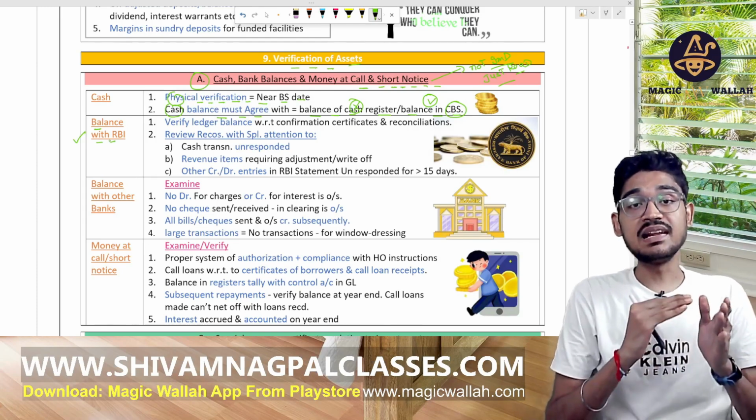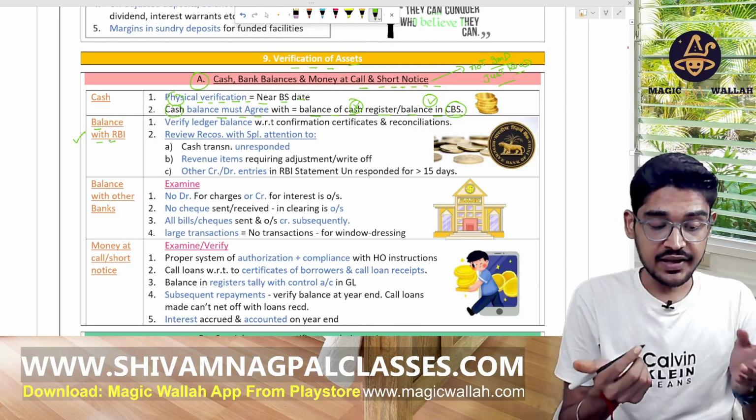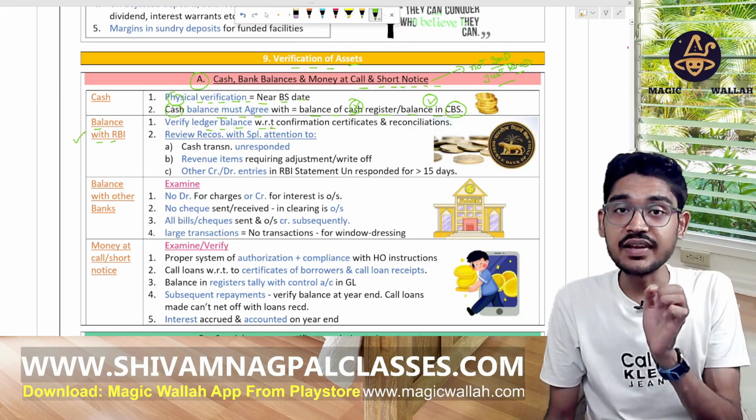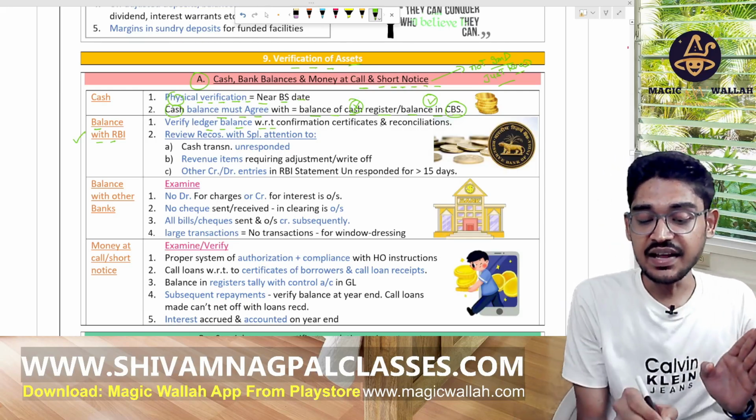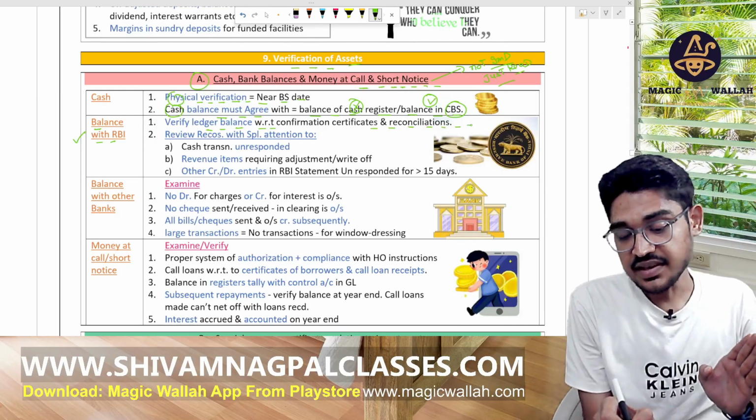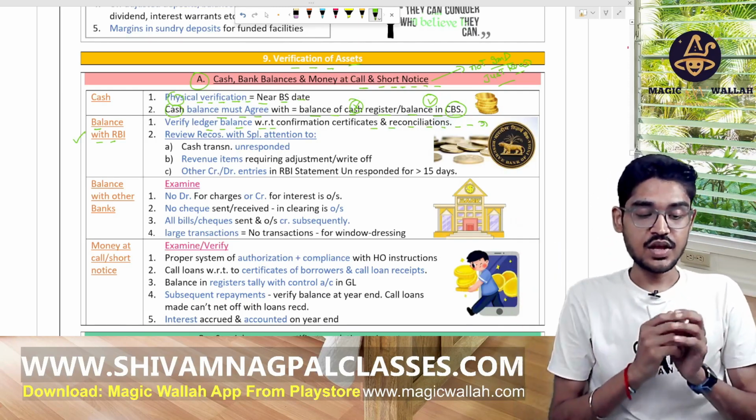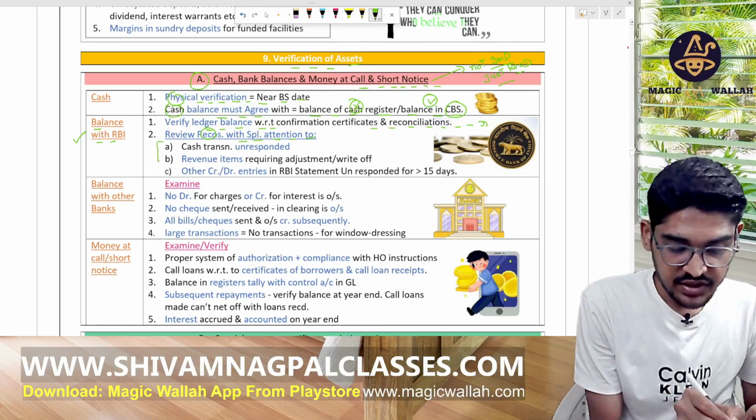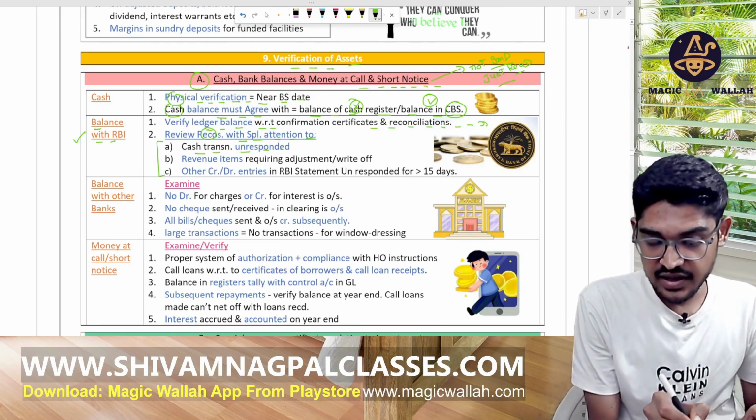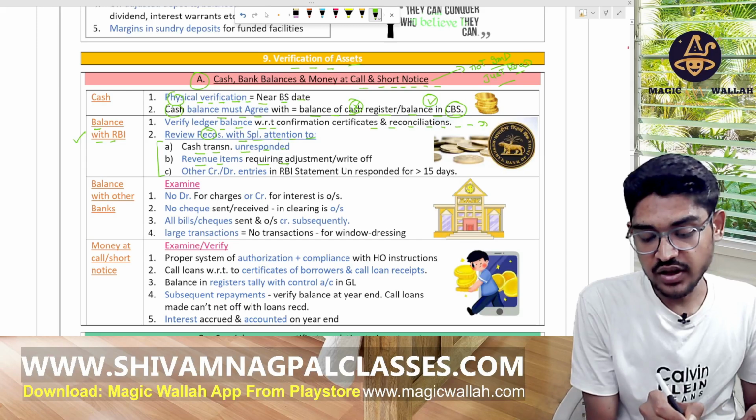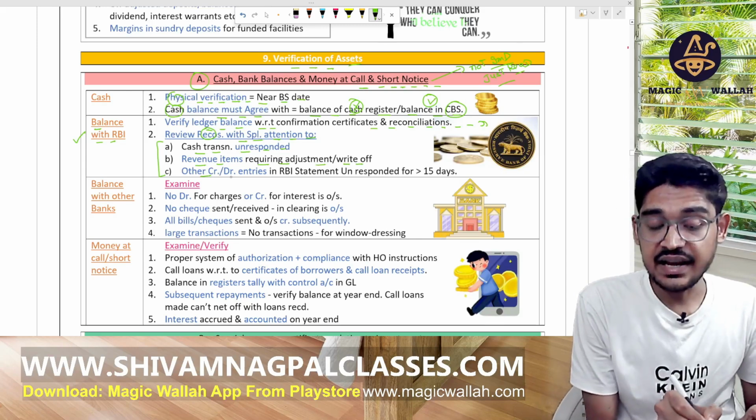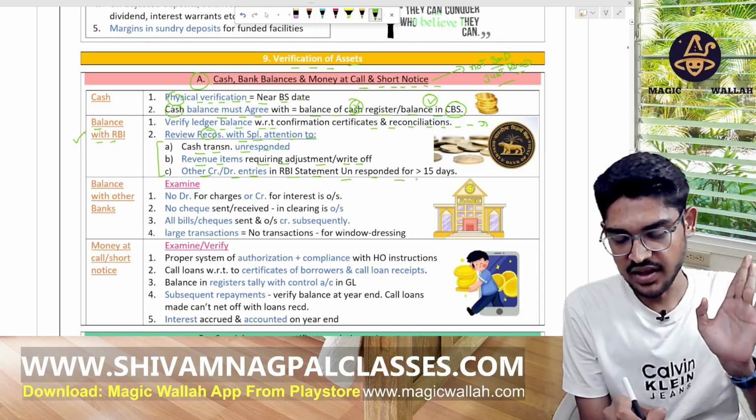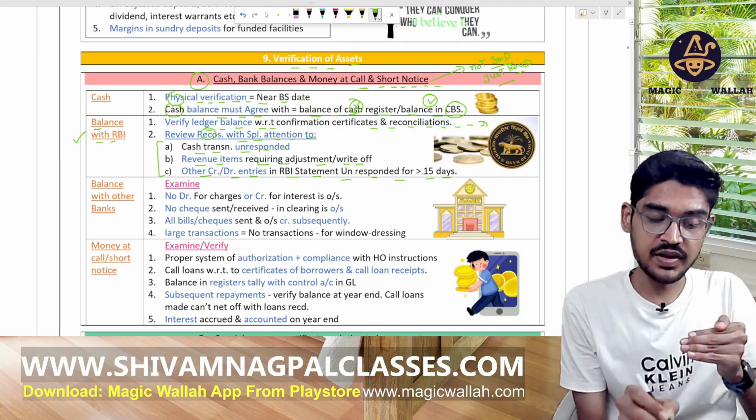Now the second point says balance with the RBI. We have to maintain some balance with the RBI also. So for that we have to verify the ledger balances with respect to the confirmation certificates and reconciliation that is received from the RBI. So review the reconciliation with special attention to cash transactions which are unresponded, revenue items requiring adjustment or write-off, and other credit or debit entries in the RBI statement which are unresponded for more than 15 days. Not even for exam purpose, just read this topic.